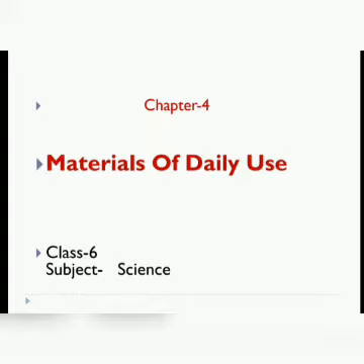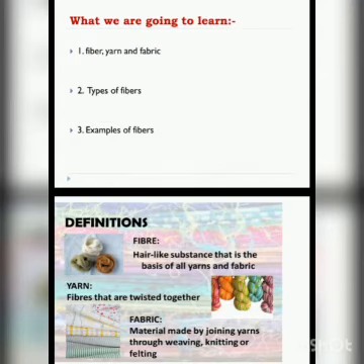Now, the question is, what do you mean by the terms fiber, yarn, and fabric? Fiber is actually a hair or thread-like substance that is the basis of all yarn and fabric. It is just a thread or reel that we are using in our daily life. Second, yarn is fibers that are twisted together. When we twist the hair-like substance, then yarn is formed.